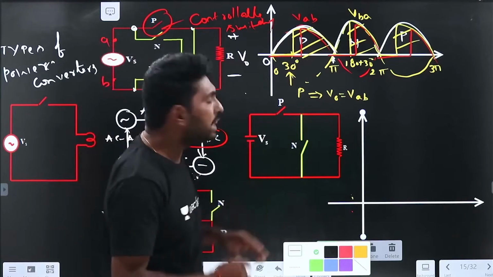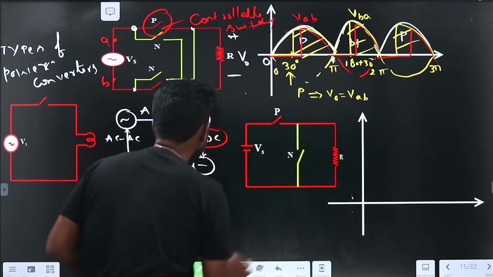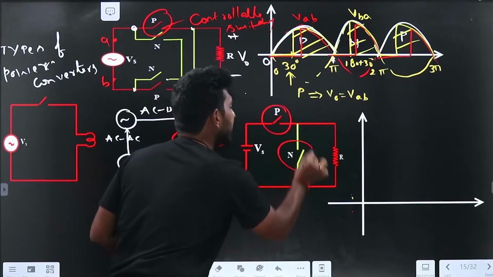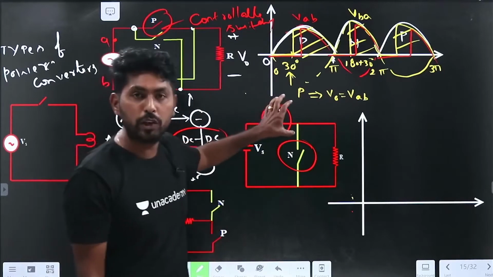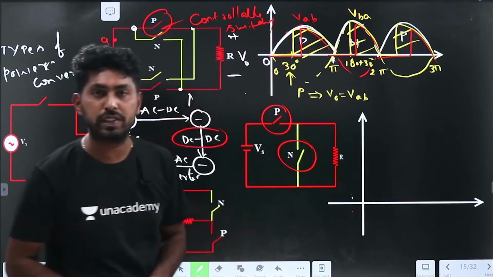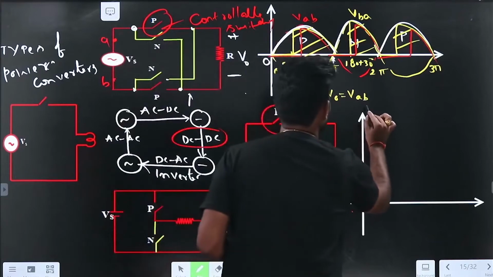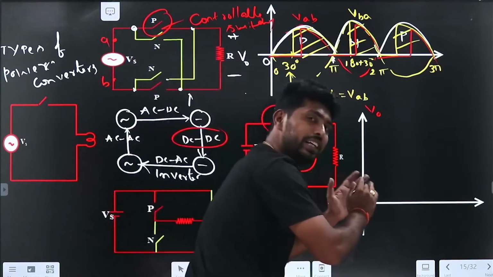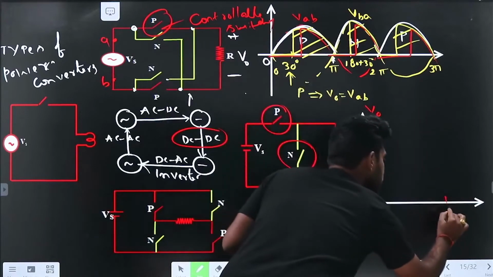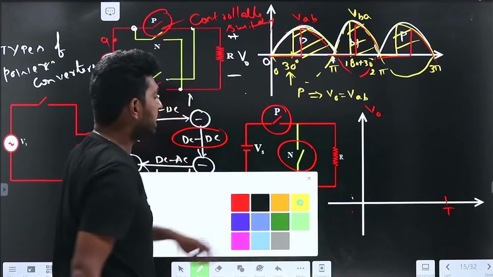Now here two switches are there, P switch and N switch. P is the positive group of switch, N is the negative group of switch. Now let me draw the output voltage. Let me assume the total period is T. I will change the color, since the red color is a problem for you.